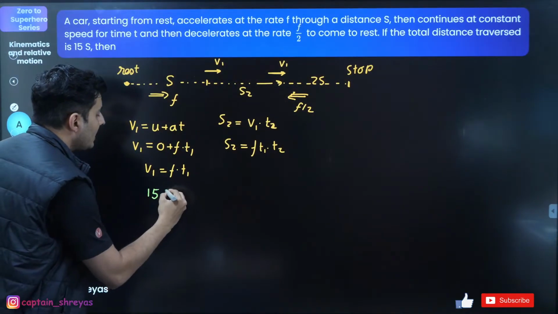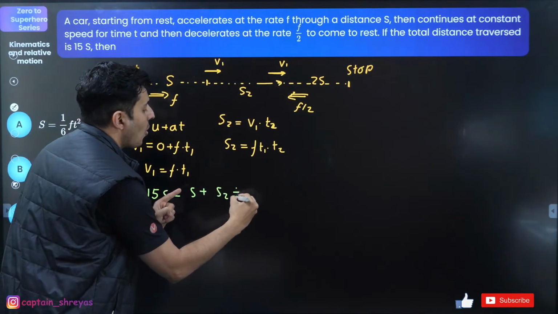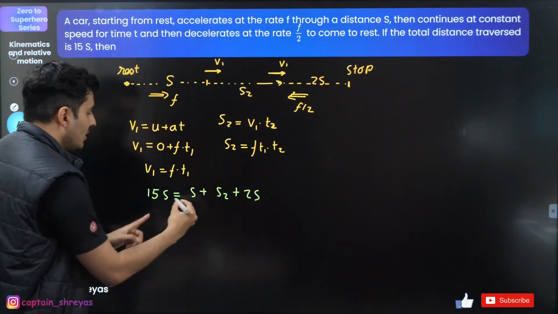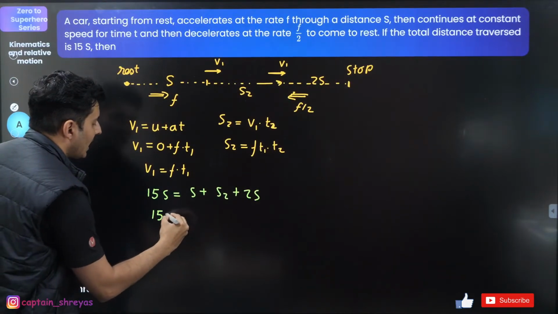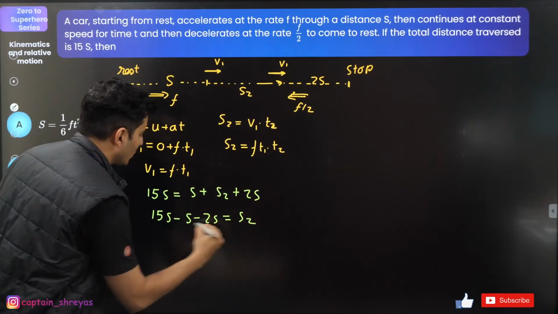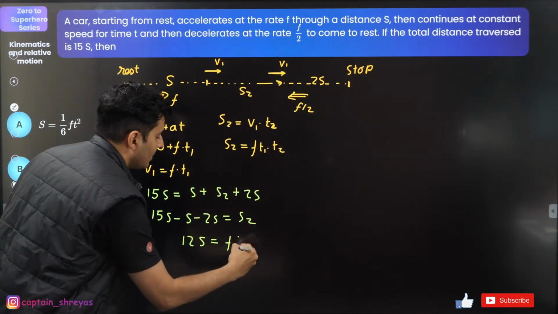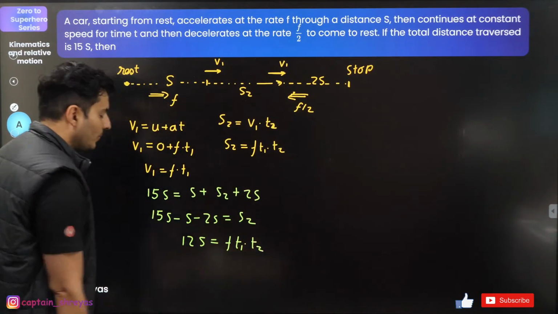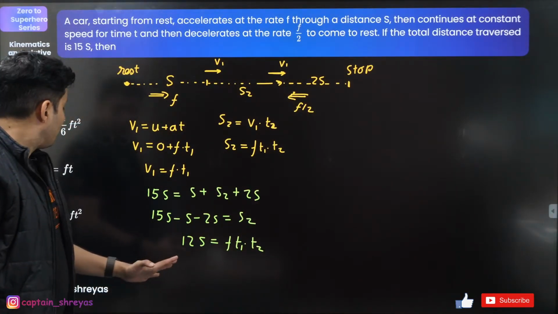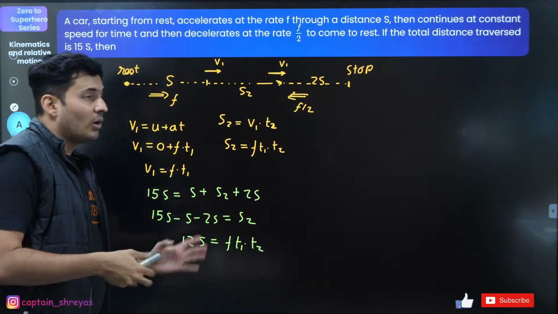So 15s is this s plus this s2 plus this 2s. So take those s's on the other side. So minus s minus 2s will be s2. So 12s will be s2. S2 is f t1 into t2. Interesting. But still I'm nowhere close to the answer. Still I've not yet got the answer.